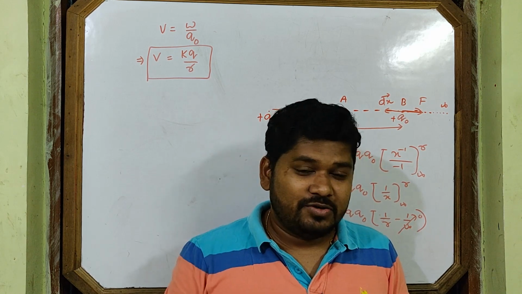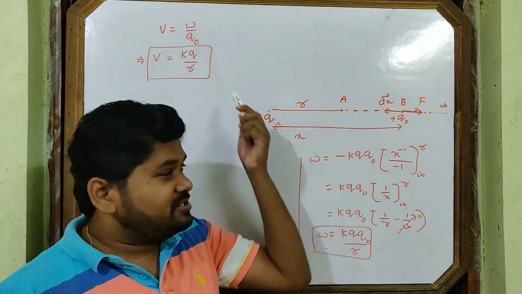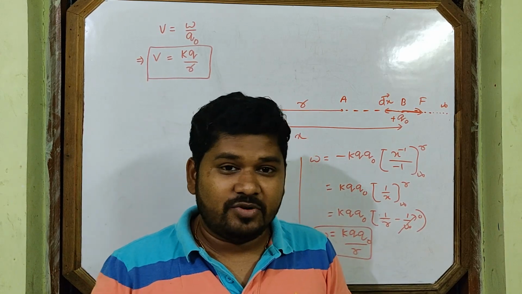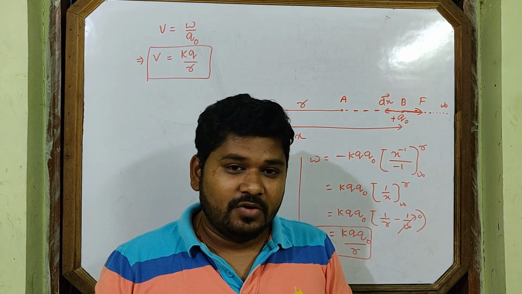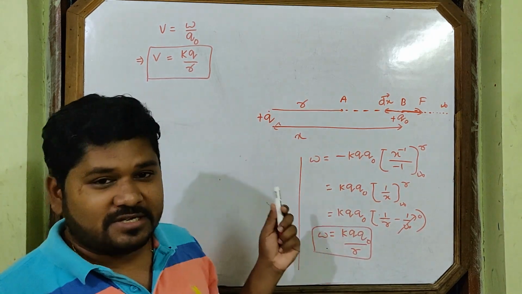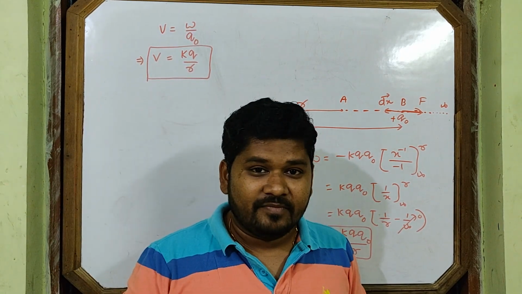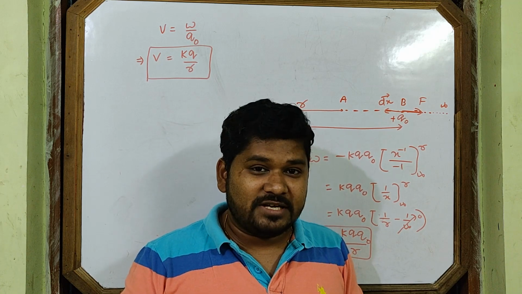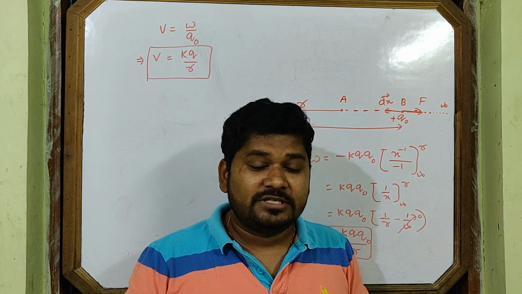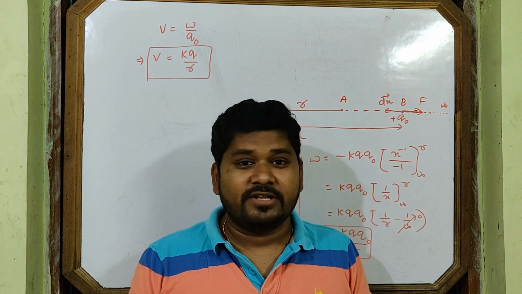Now we do some analysis on this formula. Potential is coming positive. Q is a positive charge, so the potential answer will also come positive. Potential is a scalar quantity, I have told you, but it comes positive. Why does this potential come positive? We have taken a positive charge. When charge is positive, then this potential will be positive. What is the meaning of positive potential? Positive potential means, always remember, force is repulsive.